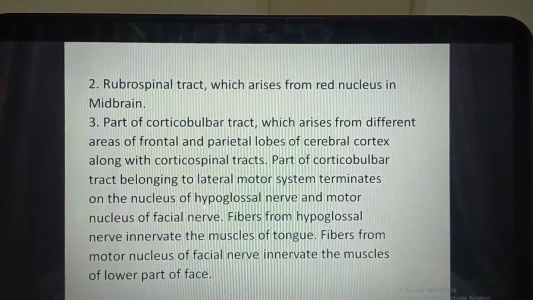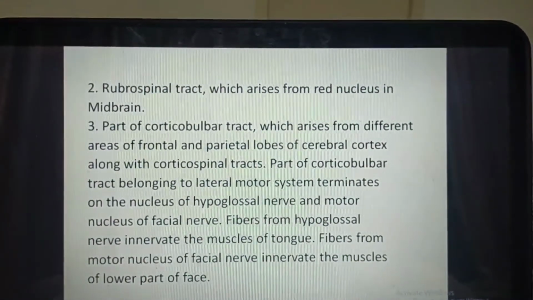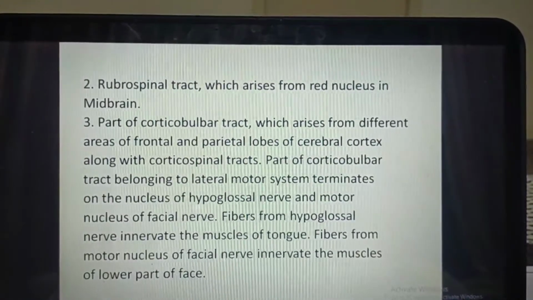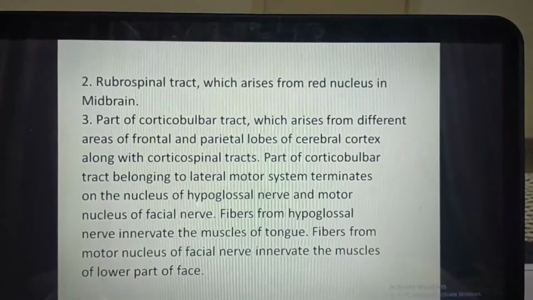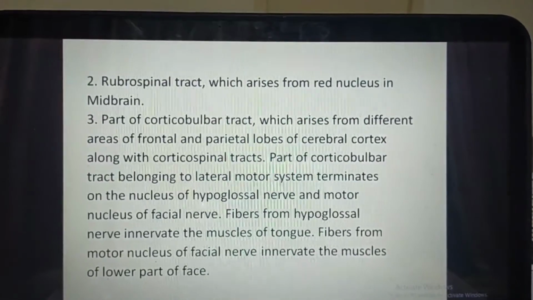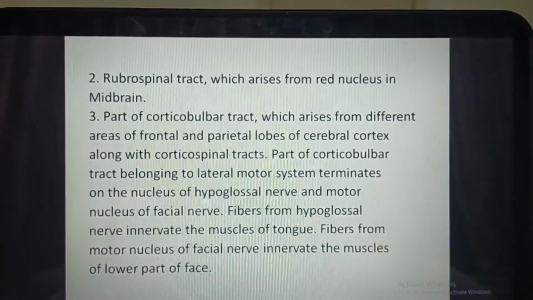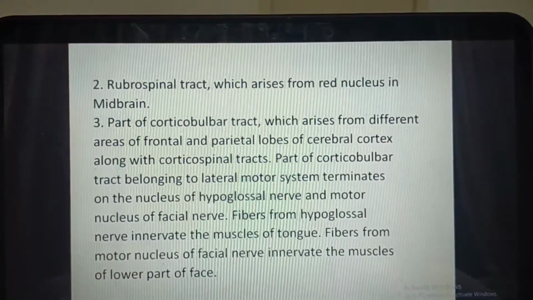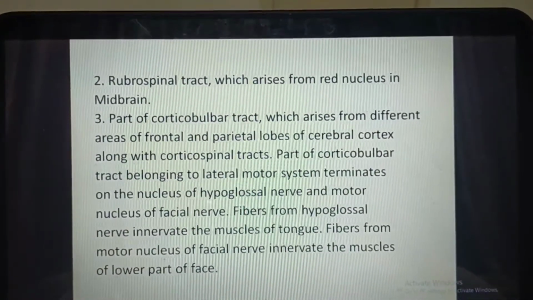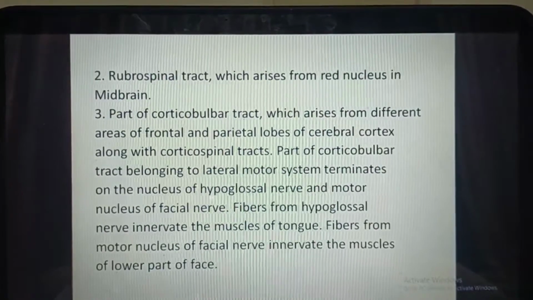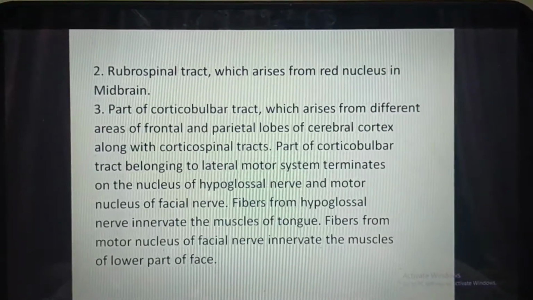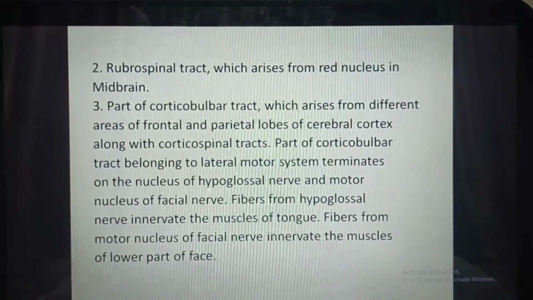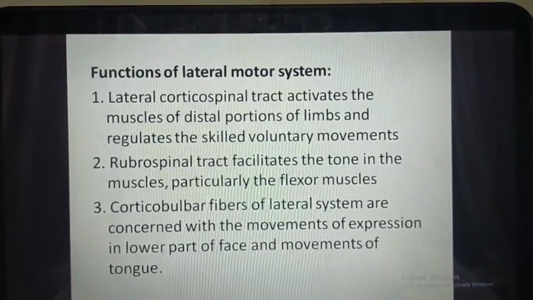Rubrospinal tract, which arises from red nucleus in midbrain, and part of the corticobulbar tract, which arises from the different areas of the frontal and parietal lobes of the cerebral cortex, along with the corticospinal tracts. Part of the corticobulbar tract belonging to lateral motor system terminates on the nucleus of the hypoglossal nerve and motor nucleus of the facial nerve. Fibers from hypoglossal nerve innervate the muscles of tongue, and fibers from motor nucleus of facial nerve innervate the muscles of lower part of the face.